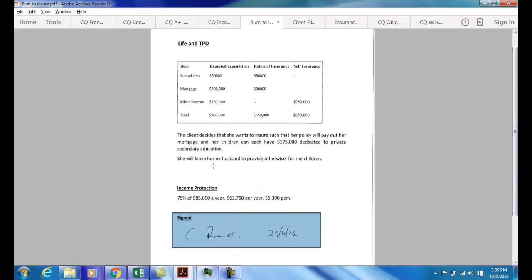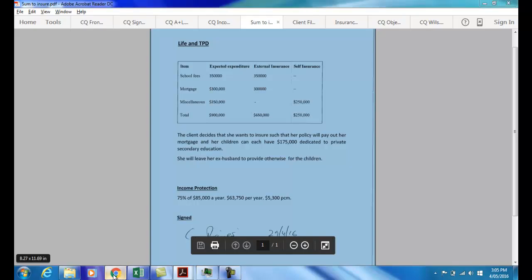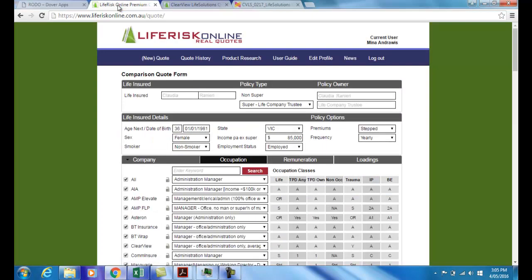So, having decided on the types and the amounts of life insurance, we can now move to deciding which particular insurer will be used to provide the insurances. Here at Dover we're using Life Risk Online, but you might use some other reputable form of quoting software. These softwares are far and away the easiest way to gain the quotes that you need.